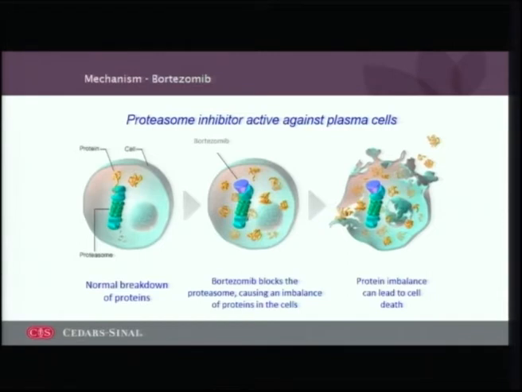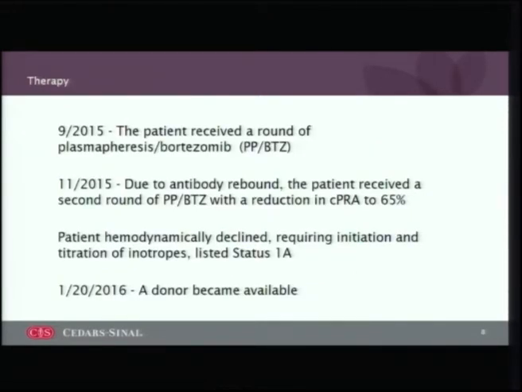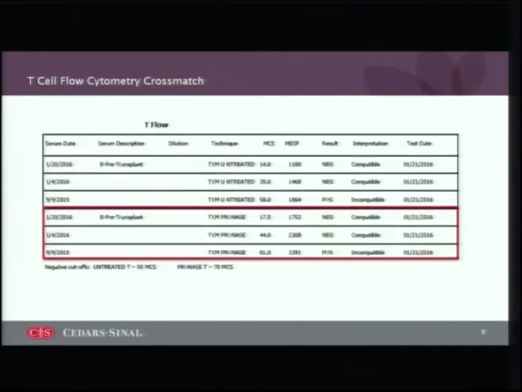But by inhibiting it, you end up with accumulation of misfolded antibodies within the cell and induction of apoptosis. So with regards to our patient, the patient received a round of plasmapheresis and bortezomib in September 2015. In November, due to antibody rebound, she received a second round of the same therapy with a reduction of her CPRA to 65%. Unfortunately, the patient hemodynamically declined, requiring initiation and titration of inotropes, and she was therefore upgraded to status 1A.